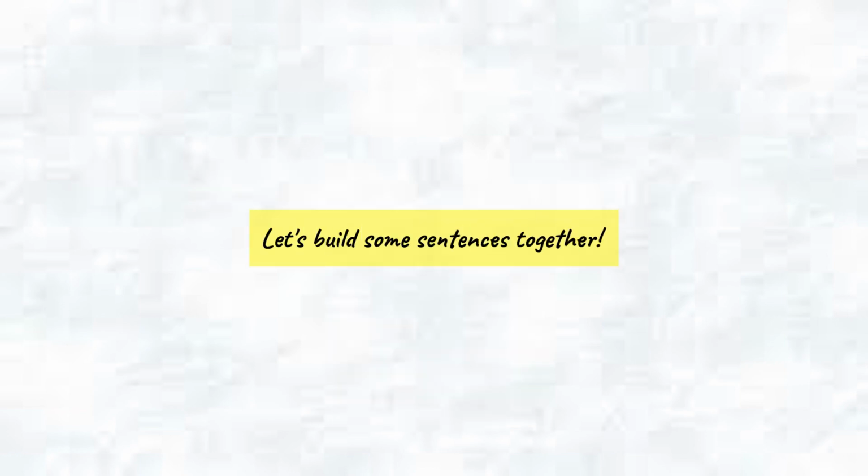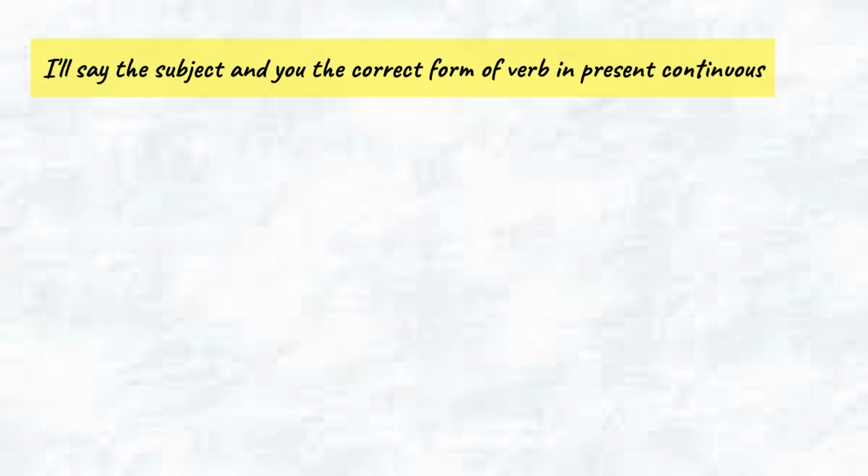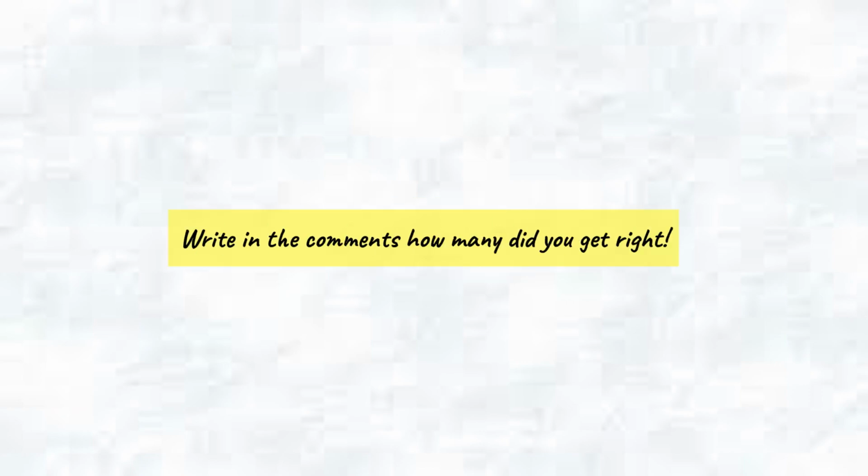Let's build some sentences together. I'll say the subject and you say the correct form of the verb in present continuous. Ready? Let's do it. I. Very good. I am eating. She. Yes, she is reading. They. Right, they are playing. How was it? Write in the comments. How many did you get right?